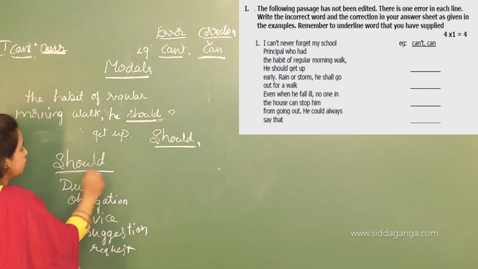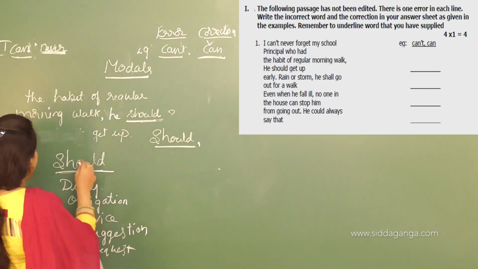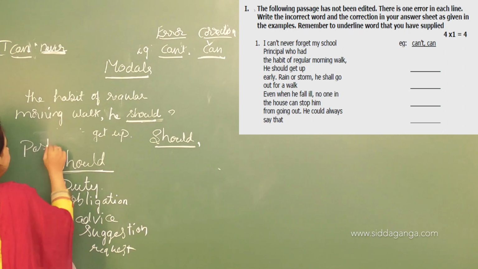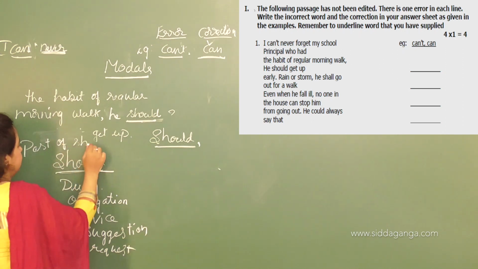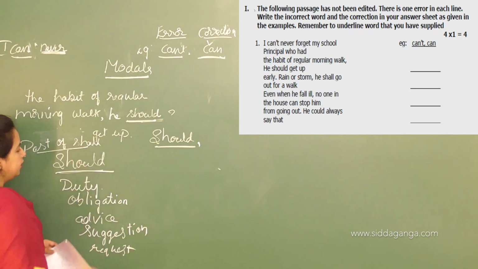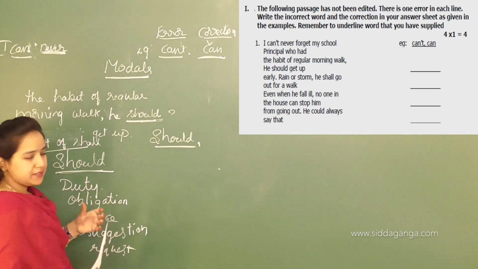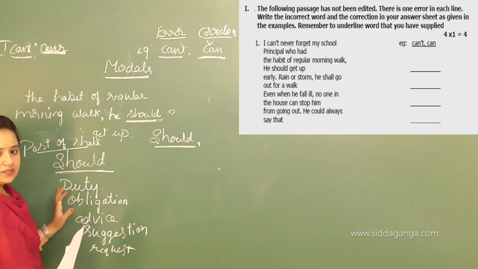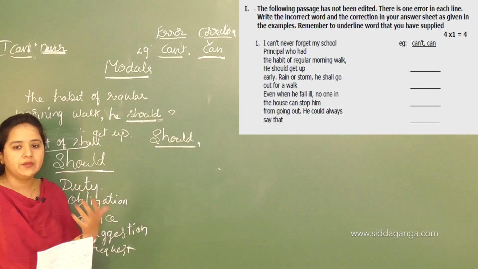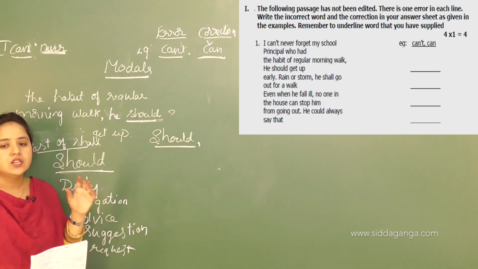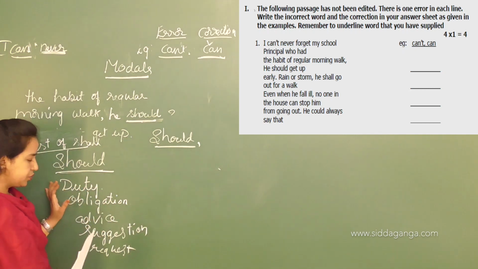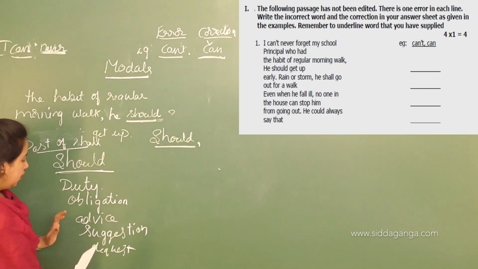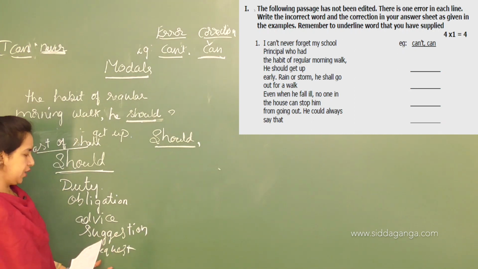Okay, so this is a modal auxiliary verb. This is the past form of shall. Okay, past form of shall. And here, should is expressing duties. So whenever we use it in a sentence, it is expressing duty, obligation, advice, suggestion, and request.